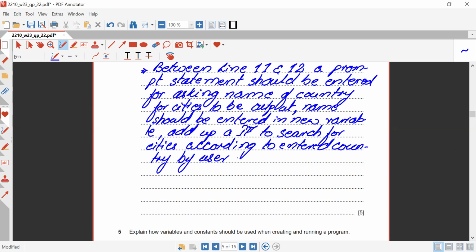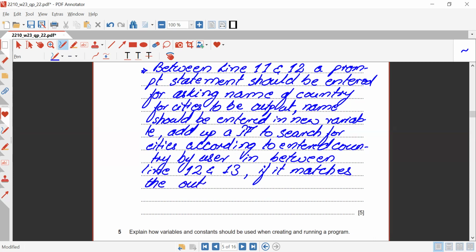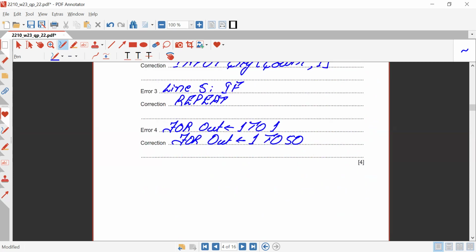So we can write that in between line 12 and 13. Okay, just after that, we need to print them as well. If it matches, the output, where the output should be done.